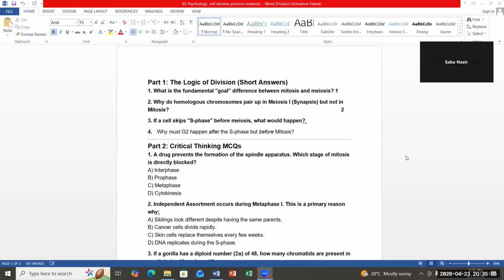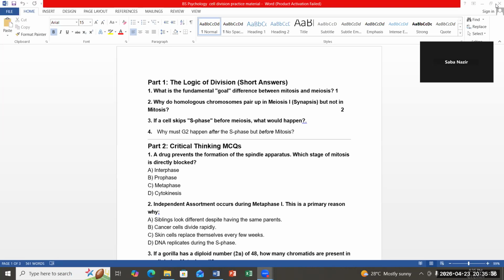Okay. I want some other one to respond, or you can also write in chat. Which of them is responsible for division of somatic cell, and which one is responsible for division of reproductive cell? Meiosis is for reproductive and mitosis for the other one. Very good. So these are the major differences between mitosis and meiosis.